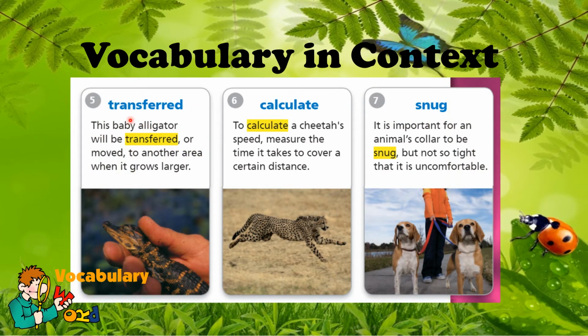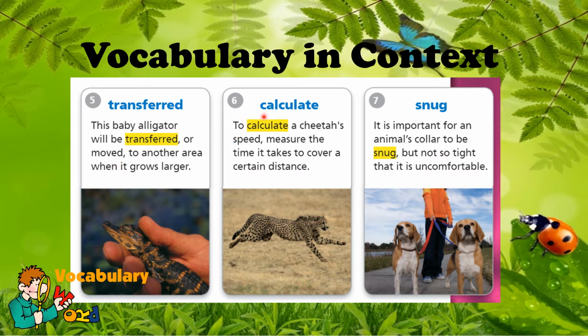Number 5 is transferred. This baby alligator will be transferred or moved to another area when it grows larger. Of course, it has to be placed in its natural habitat. So what is the meaning of transferred in this sentence? Transferred means moved or to be passed from one place to another.